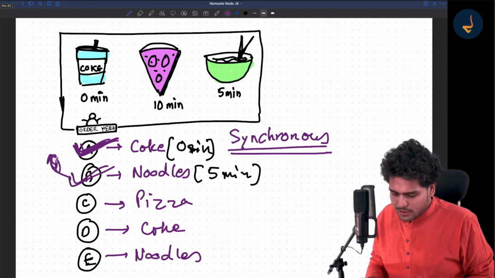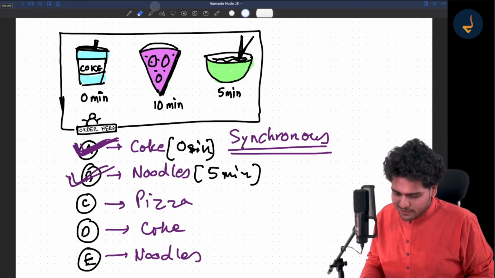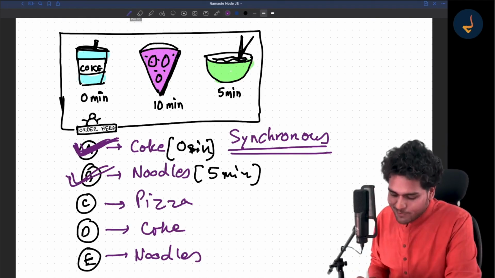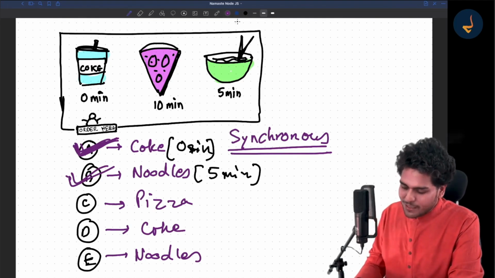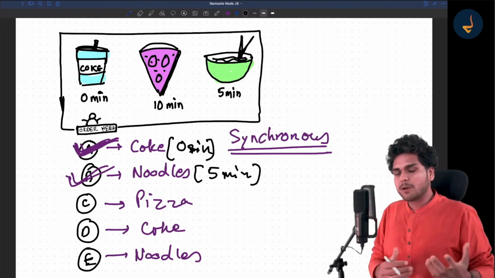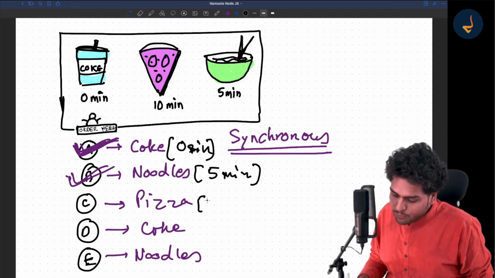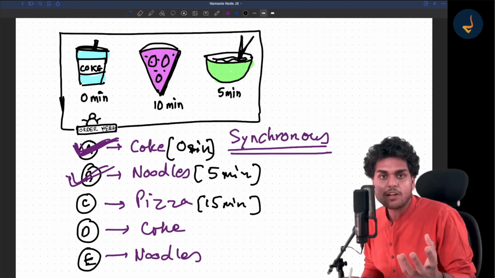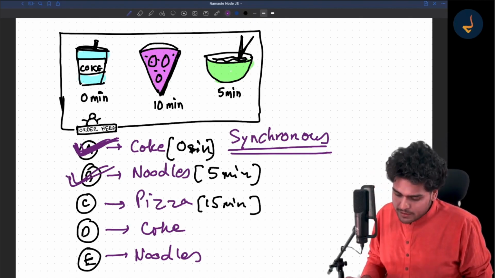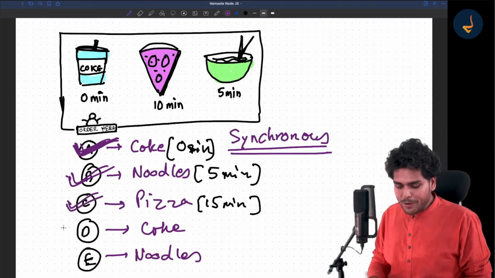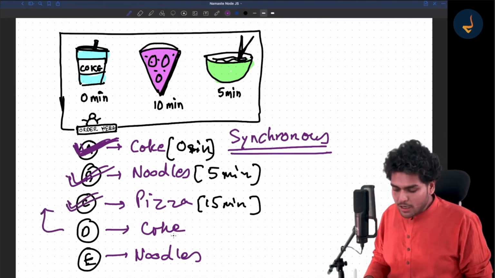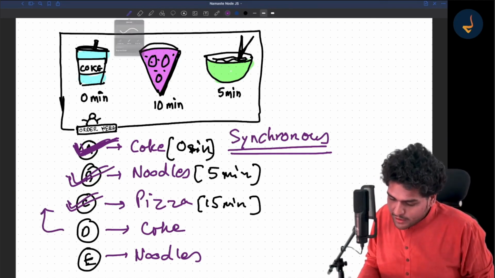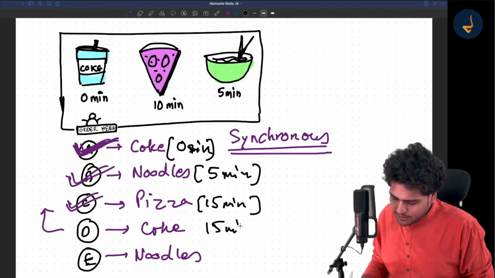Now customer C goes in. He was waiting because this is a synchronous queue. Customer C waited for another 10 minutes because he ordered pizza. So that means after 15 minutes, he got the order. Till 15 minutes, person D is waiting for his order. Now person D goes into the line. Now he orders a Coke. So Coke is given immediately. So this order is fulfilled in again 15 minutes or something.